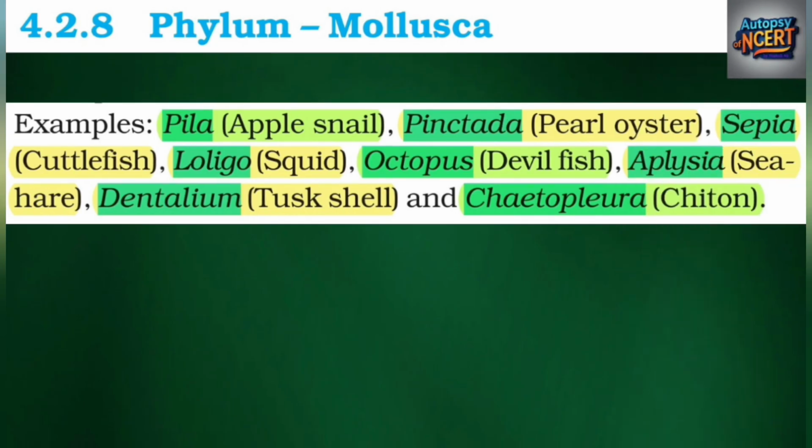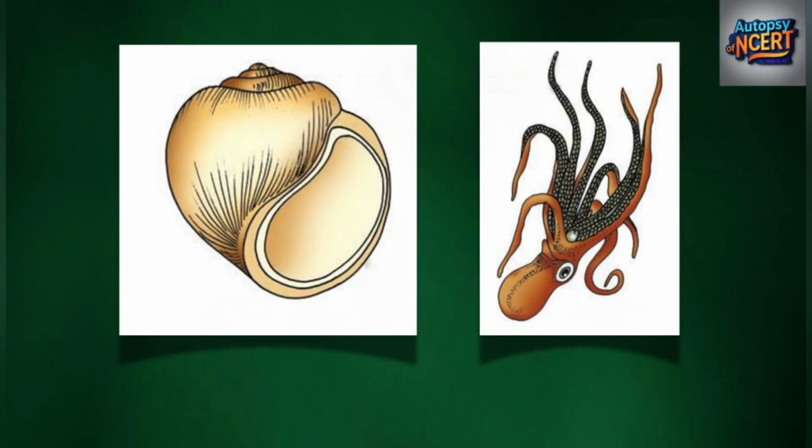Examples: Pila, apple snail; Pinctada, pearl oyster; Sepia, cuttlefish; Loligo, squid; Octopus, devilfish; Aplysia, sea hare; Dentalium, tusk shell; and Chaetopleura, chiton. Examples of Mollusca: Pila, Octopus.